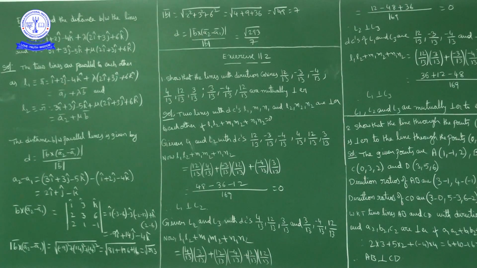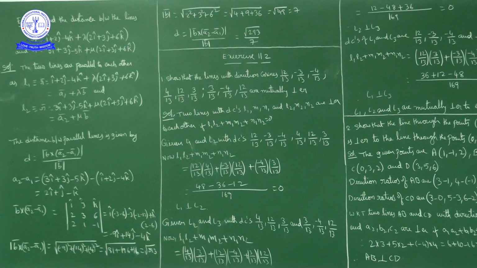So distance between parallel lines D is equal to magnitude of B bar cross product with A2 bar minus A1 bar upon magnitude of B bar. Numerator value how much we got? Square root of 293, denominator value is 7. So distance is equal to square root of 293 upon 7. Okay.